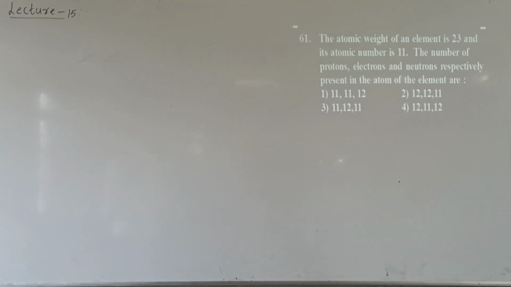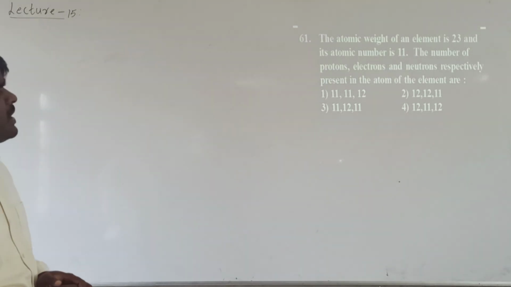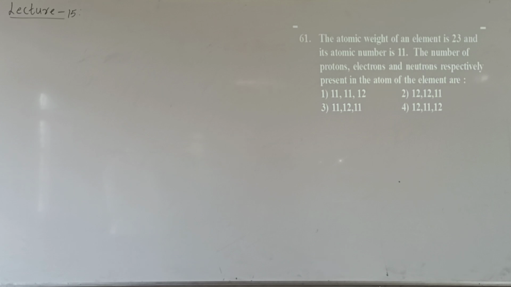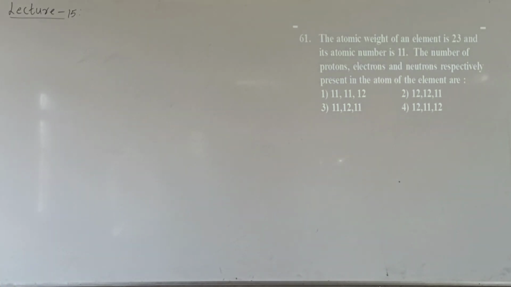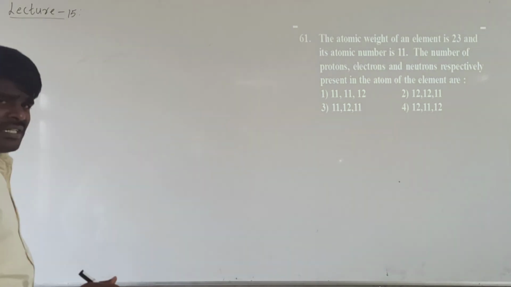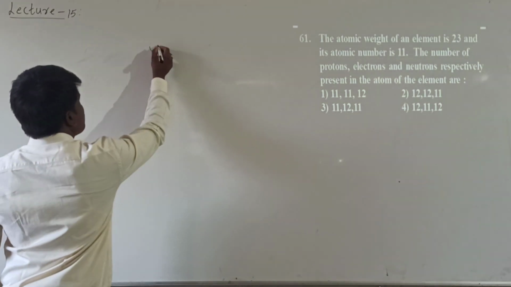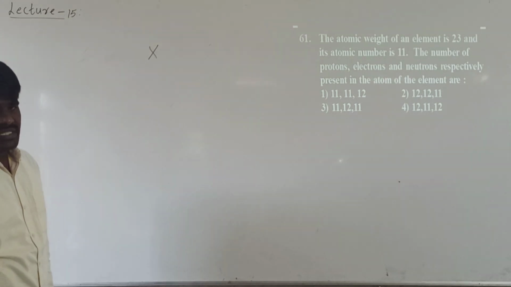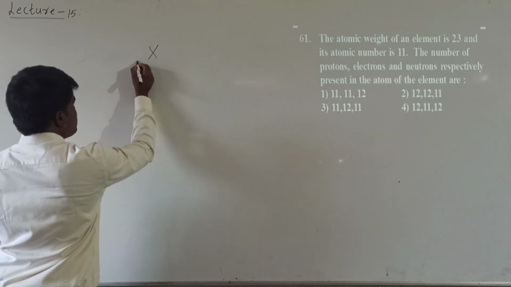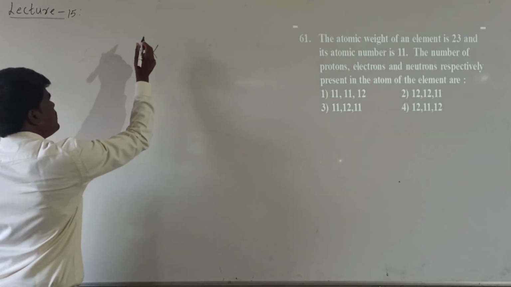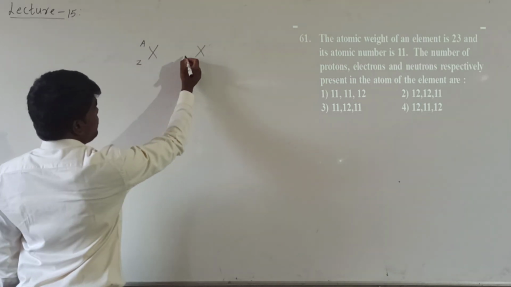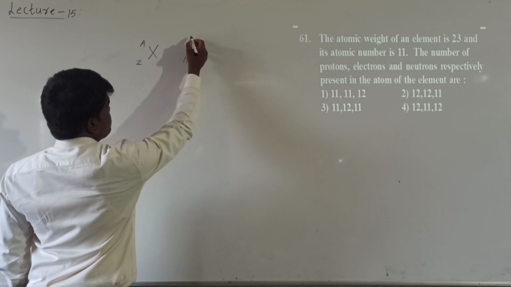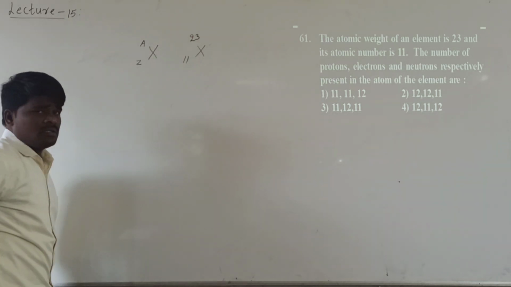The atomic weight of an element is 23 and its atomic number is 11. The number of protons, electrons and neutrons respectively present in the atom of the element are? Here an element X is given. Generally, what is the representation of elements in the periodic table? It is represented as X with Z and A. The atomic number is 11 and the mass number is 23.